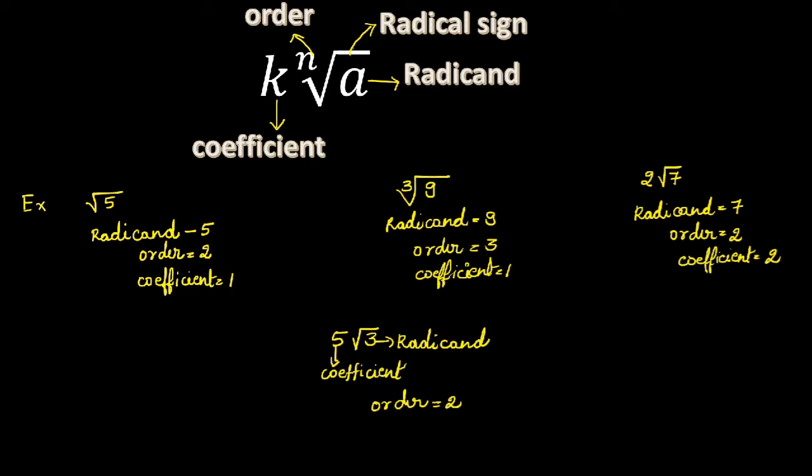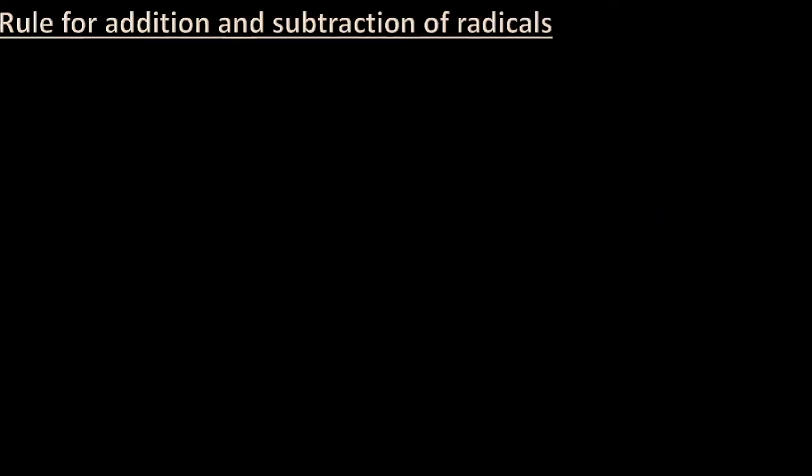So observe carefully the radicand, order and coefficient, which will be useful for performing operations on irrational numbers.